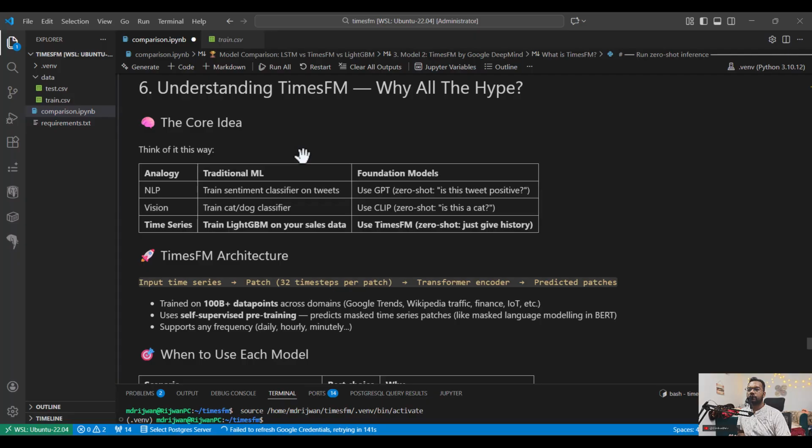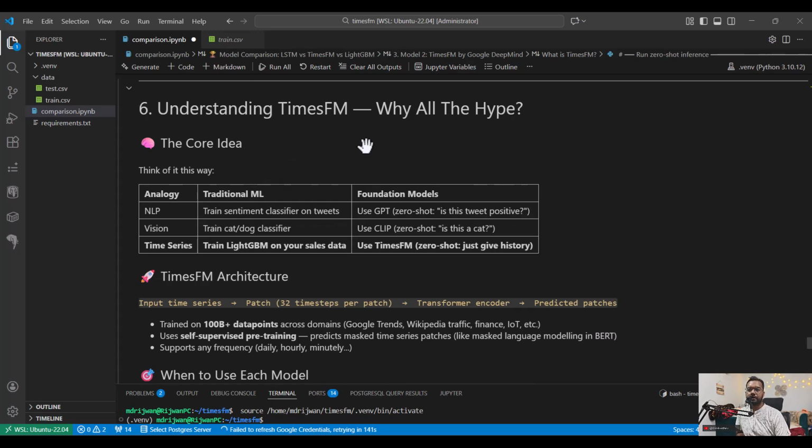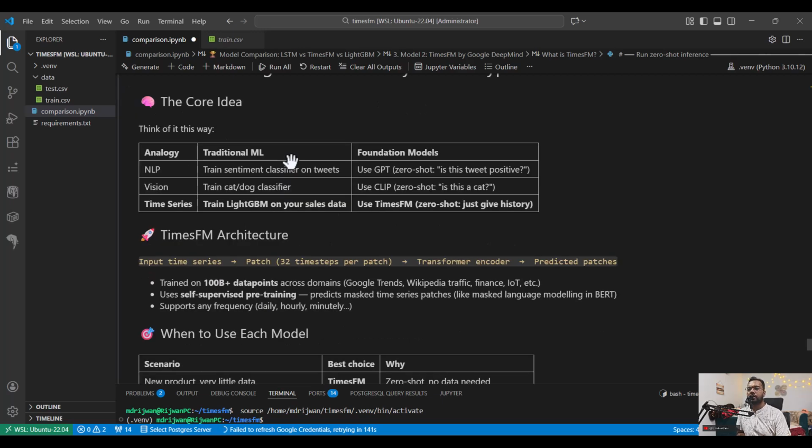So you can see what our analogy is, basically the core idea. Why is it all hype, right? What is the core idea? In traditional ML for NLP, you train a sentiment classifier on tweets. Right now we have a GPT model where, zero shot, you ask whether this tweet is positive or not, and it immediately tells us. For vision we also have CLIP, where you ask whether it is a cat or not, and it will tell you. Now for time series, just like a GPT model, it is giving you the output based upon history.